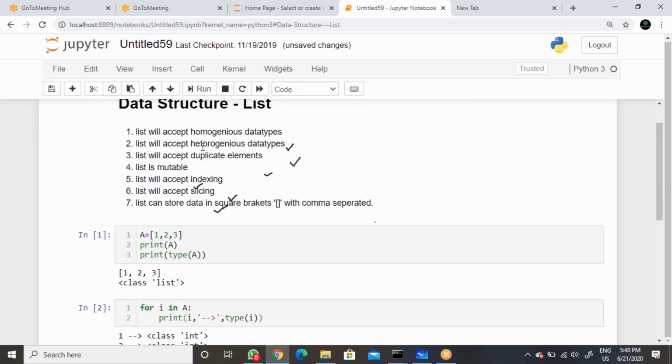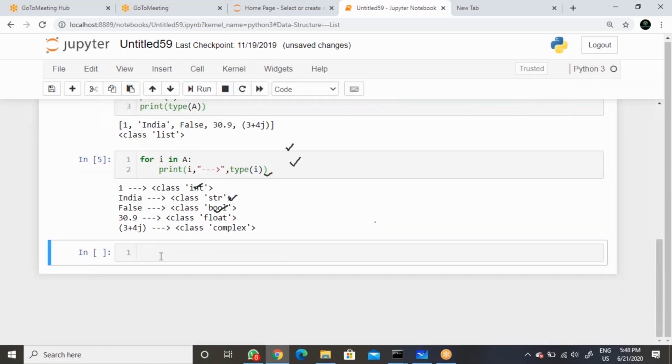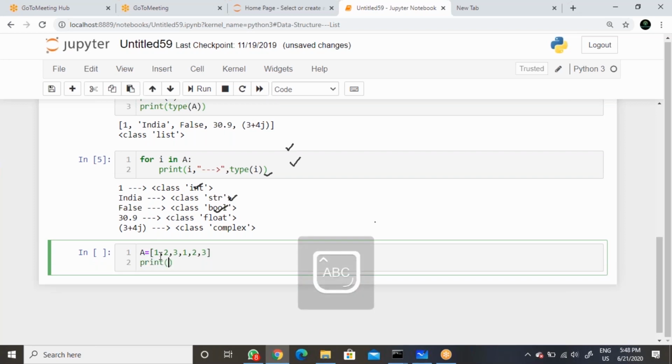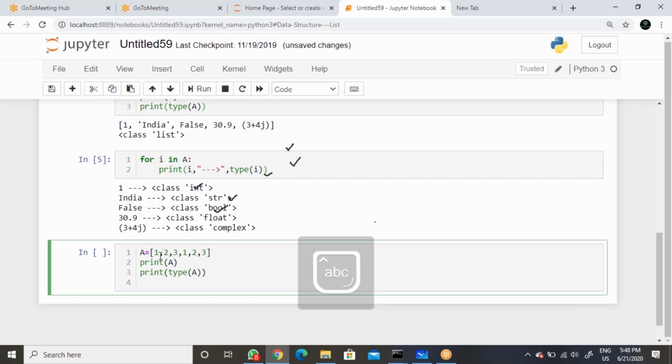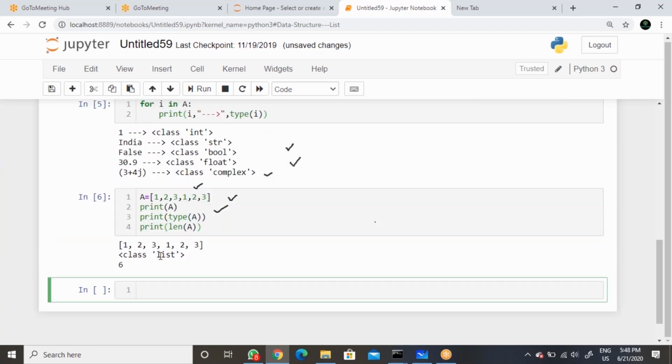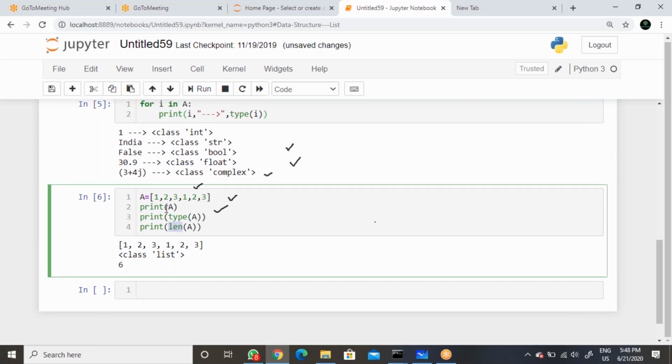So list can accept heterogeneous data types, and list can accept duplicate elements also. How? You give 1, 2, 3, and then again 1, 2, 3. Print A, then print type of A. Now take the length: the len function identifies how many elements are there in the list data structure.